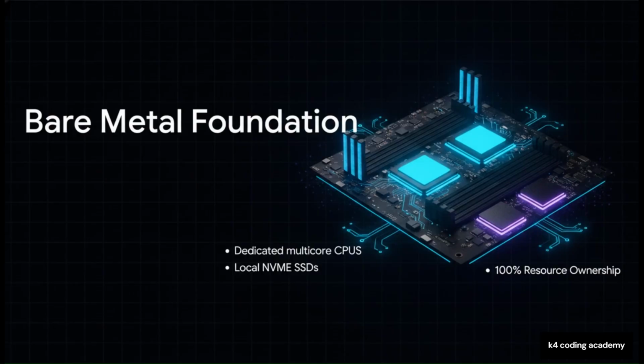But hey, let's not forget our roots here. Abstraction doesn't mean the hardware just disappears. Bare metal absolutely remains our foundation. For workloads that require massive I/O, ultra-low latency, and high throughput, think massive databases, you still need 100% resource ownership. That means leveraging dedicated multi-core CPUs, local NVMe SSDs for lightning-fast storage, and ECC RAM to prevent silent data corruption.